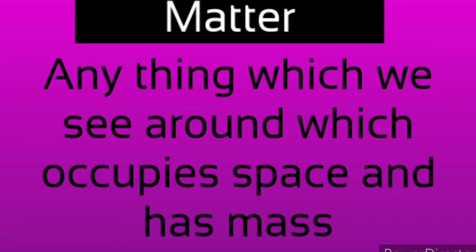Now, what is material made up of? A material is made up of matter. Anything that occupies space and has mass is called matter. That means anything that we see around us is matter. Things that are not considered matter are, for example, feelings of happiness, sadness, grief. They are not considered matter because they don't have any mass and they don't take up any space.